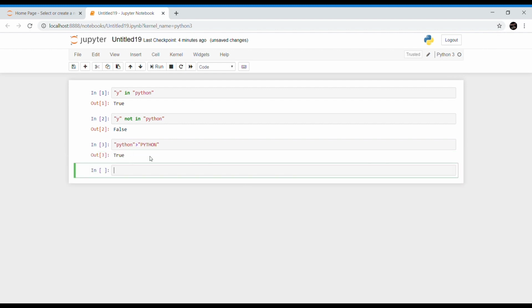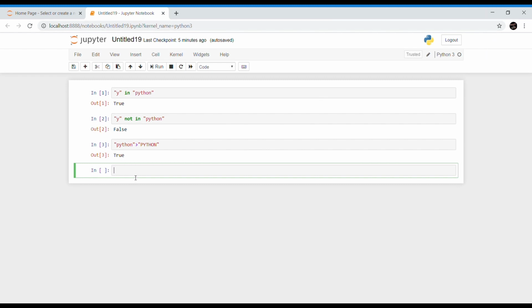Now look at this example. We can also compare two strings. You can use relational or comparison operators to compare two strings. Python compares strings using the ASCII value of the characters. Here I am comparing lowercase python with uppercase Python. It's returning True because the ASCII values of lowercase characters are greater than the ASCII values of uppercase characters, and thus it's returning True.